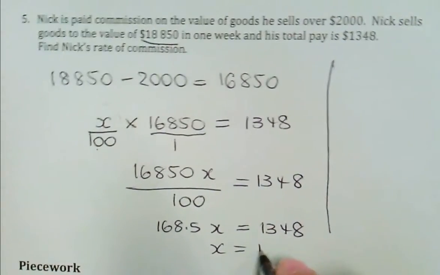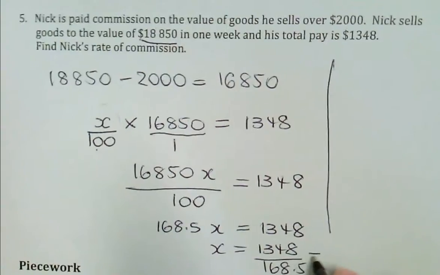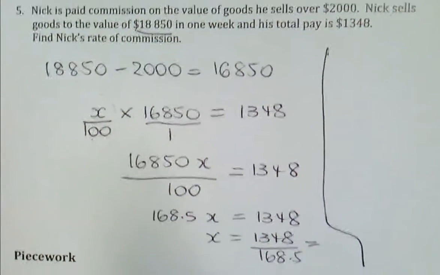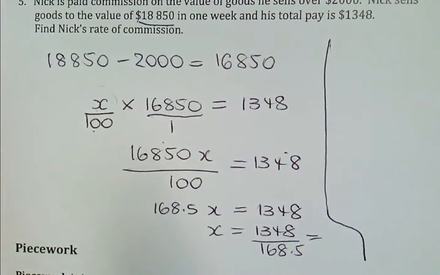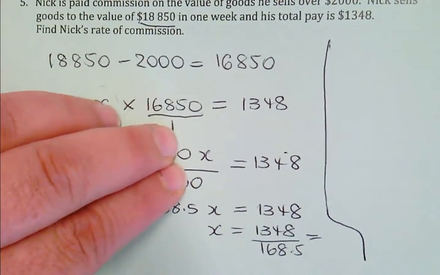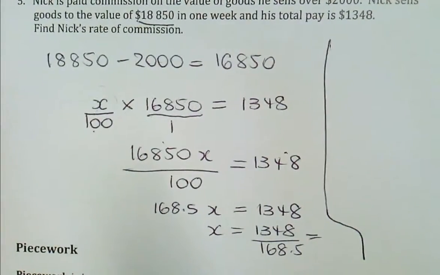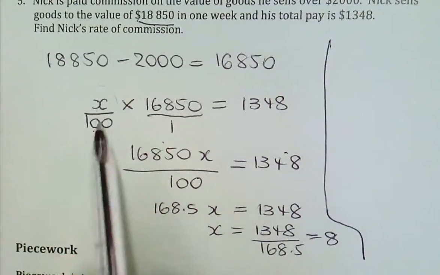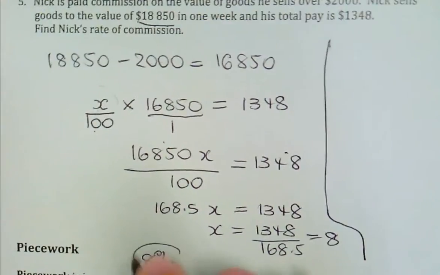So therefore x is 1348 over 168.5, which is... Look, you could have gone times 100, divide by 16,850 if you want. Or, when you've got two numbers here and they're divided, you should just divide them. What do we get, girls? 8, exactly 8. So remember, we've got 8 over 100, so the answer is 8%.